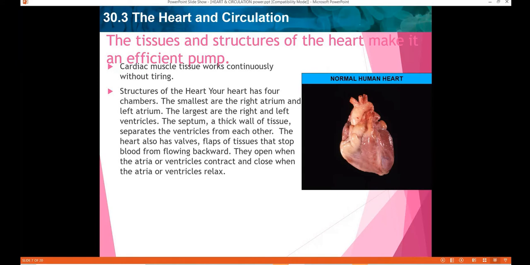Also, the structure of the heart makes this organ an efficient pump. Okay, so let's discuss the structure of the heart first. The heart has 4 chambers. The largest structures in your heart are the 4 chambers, as you can see in this picture here. You also have the picture on your page number 859. Okay, so you can see the 2 smaller chambers are the right atrium and the left atrium.